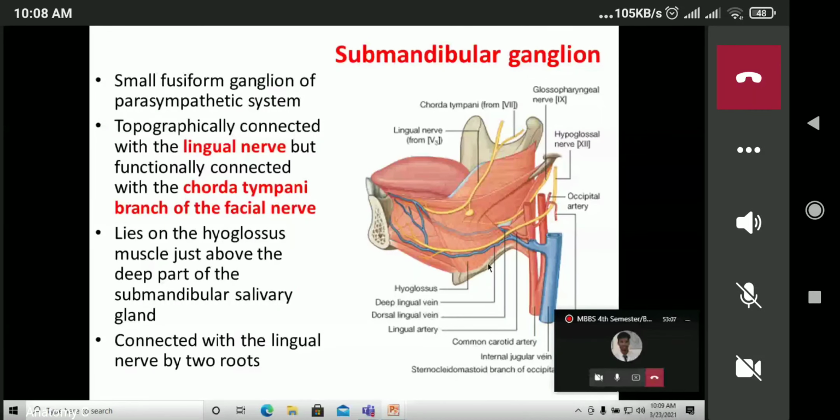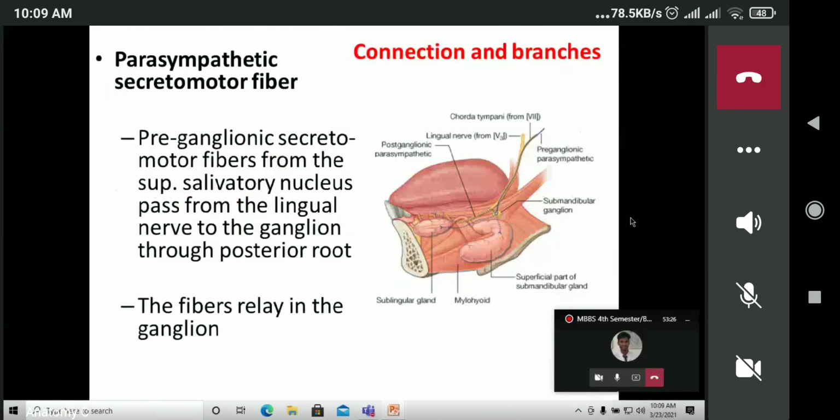Okay, so the lingual artery can be seen, the deep lingual vein can be seen in the floor of the mouth. And here we can appreciate some branches from the external carotid artery, and one more nerve, the glossopharyngeal nerve, and the hypoglossal nerve can be seen in this. So the parasympathetic secretomotor fibers are there in relation to the submandibular ganglion.